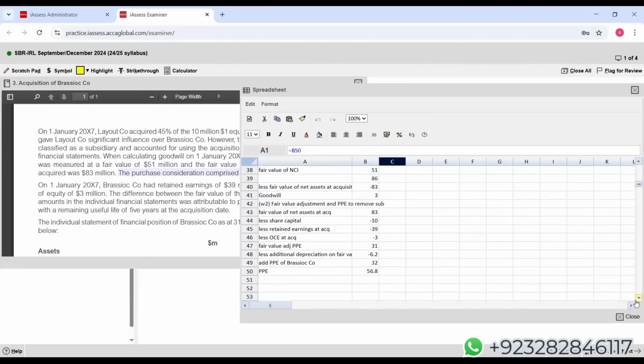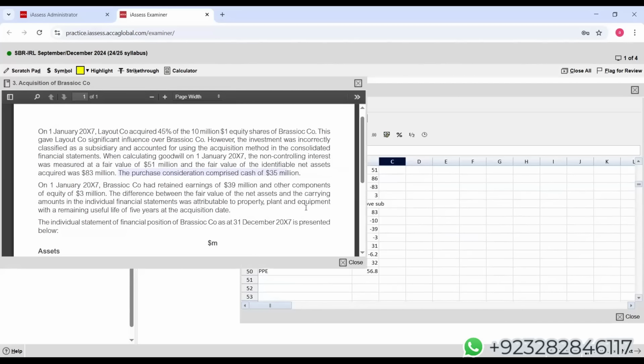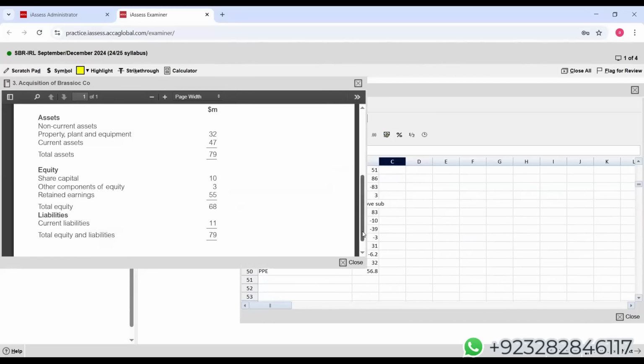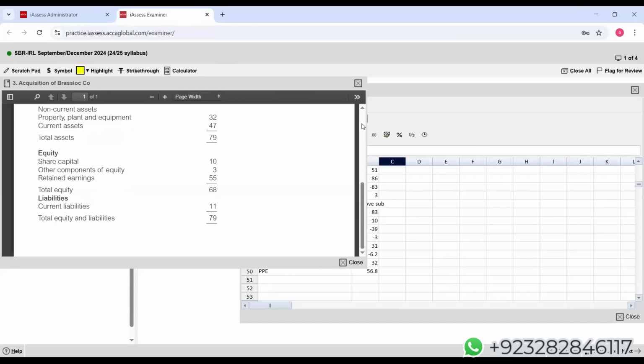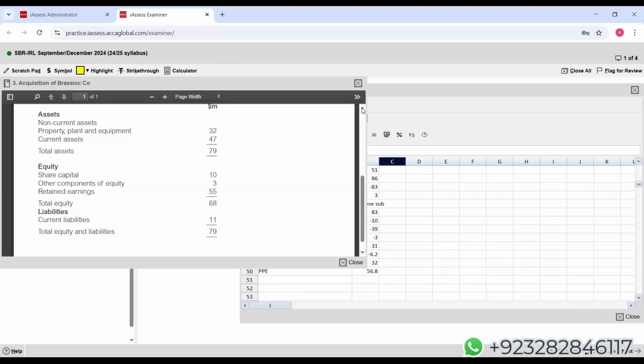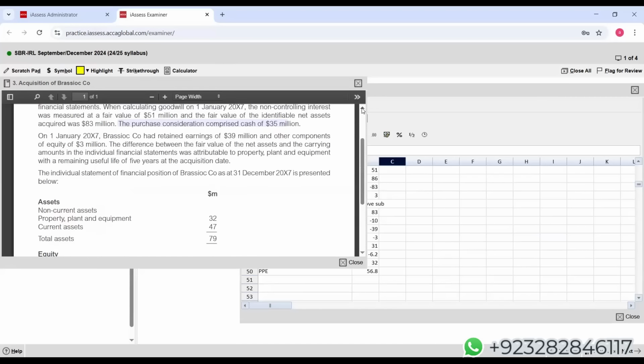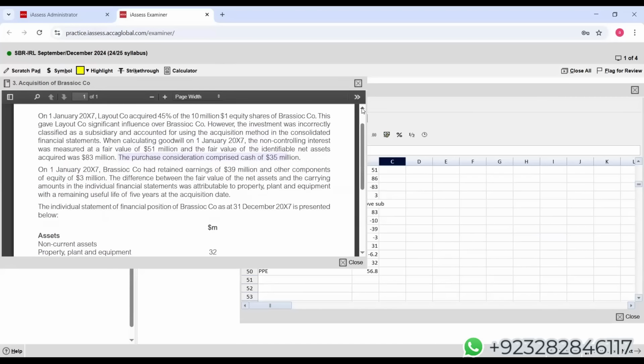So far, we have removed the impact of property, plant and equipment. Am I right? So let's come to the question. Now, students, we have to see.